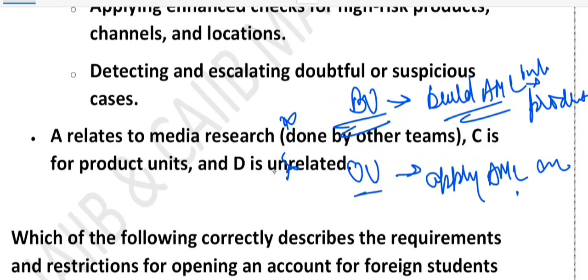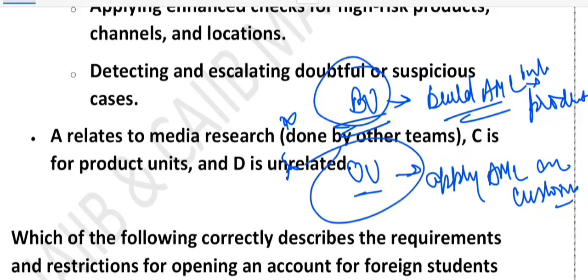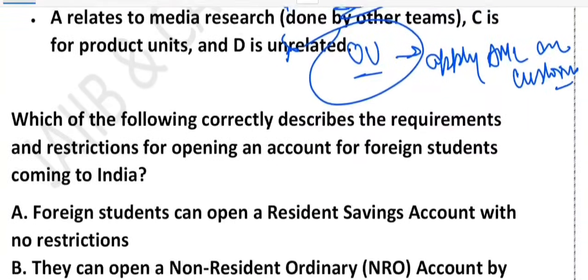They apply AML on the customer. I have given you two examples to make it clear. So think of it this way: business unit designs the rule, operating unit enforces them, right? Who designed the rule? Business unit. Who enforces them? Operating unit. This way you can remember the function of business unit and operating unit. I hope that makes sense.